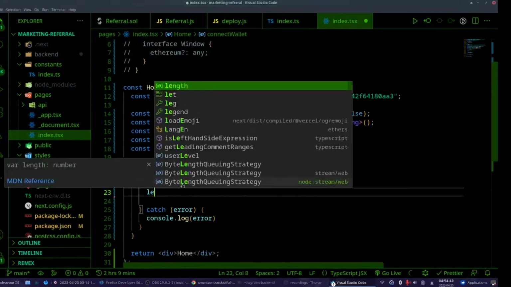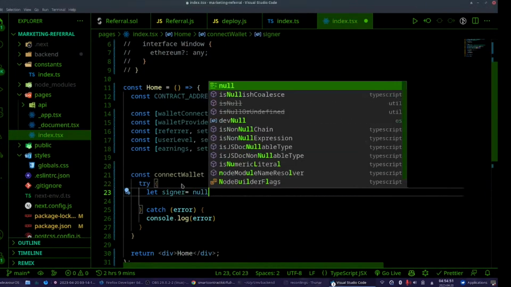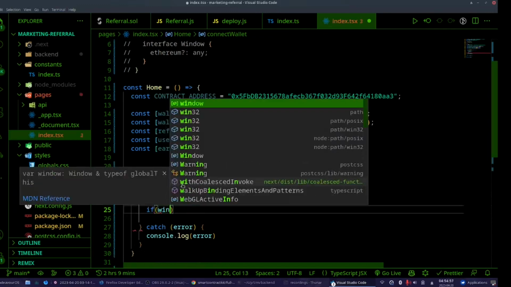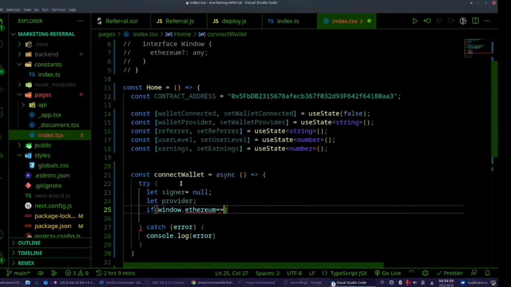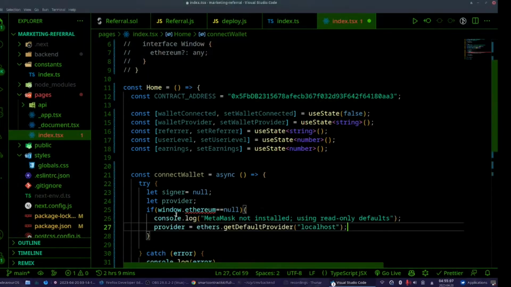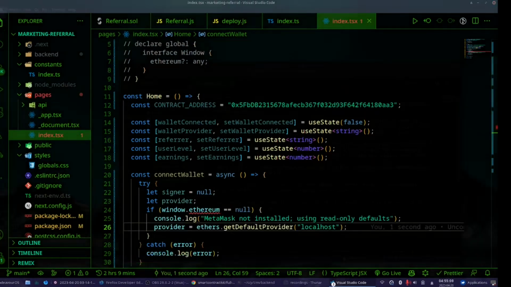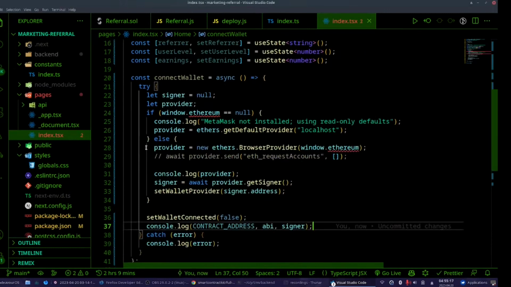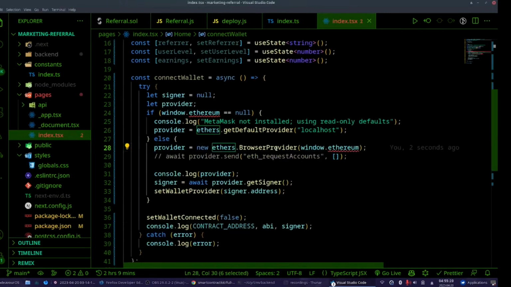Now let signer equals null. Let provider: if window.ethereum equals null, console log. Let me just copy paste the else, because I'm just a little bit lazy. As provider, new ethers.BrowserProvider(window.ethereum). It's complaining, we'll see why and we will fix it.